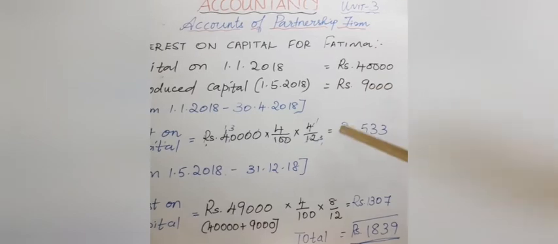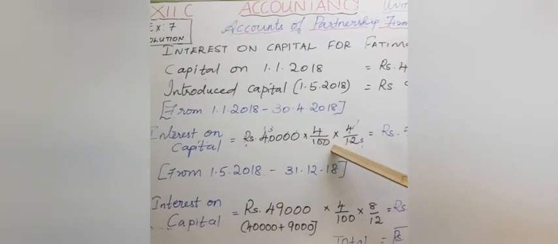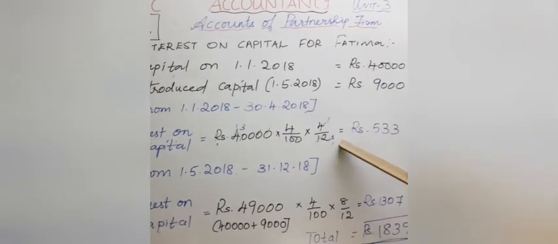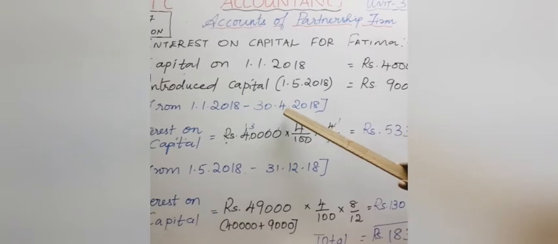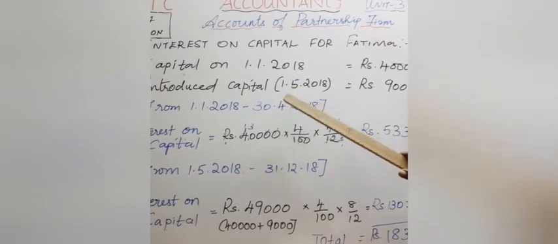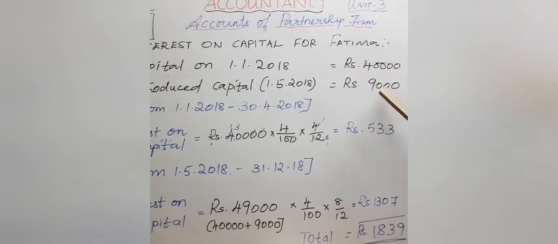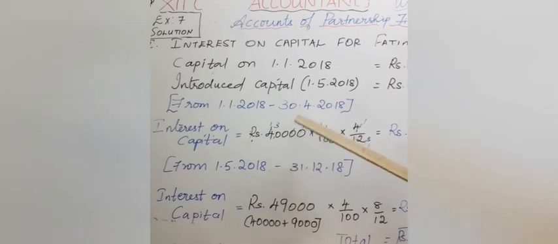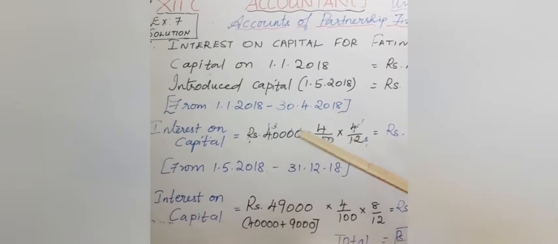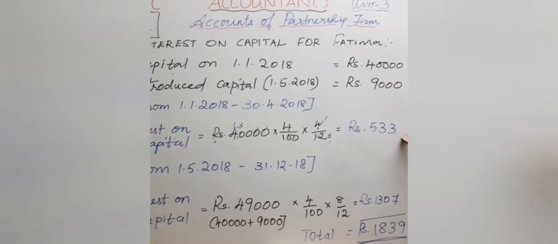See, I have taken 40,000 rupees into rate percentage into period, that is for 4 months, January till April, because after April, on 1st May, she has introduced 9,000 and the amount will change. So till 30th April only, the amount is 40,000. On calculation you get rupees 533.